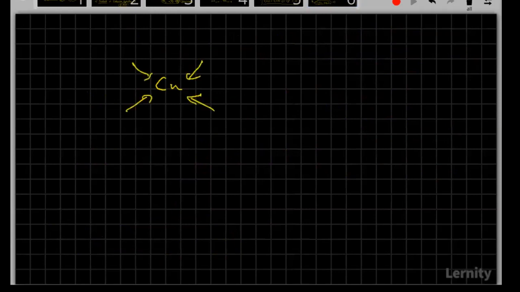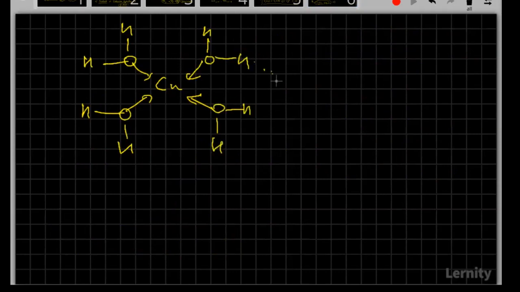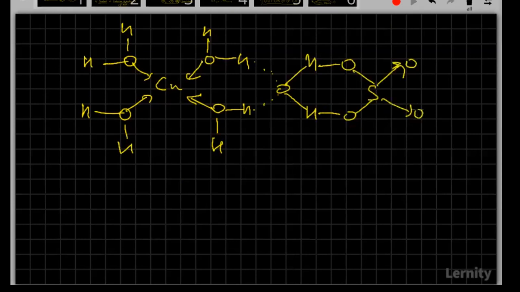Good. Yeah, so this is how it exists, and here you can see it's just one that is involved in hydrogen bonding.